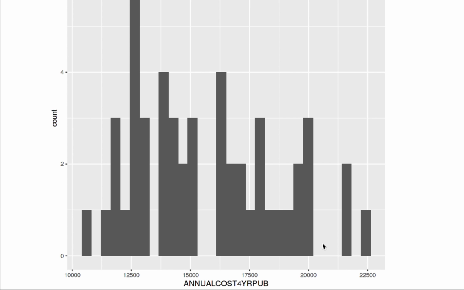And then the following graph, we did the histogram for annual cost of four-year public school. And we can see that the annual cost of four-year public school is around $12,500.